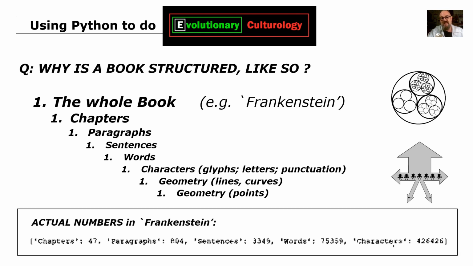And here are the actual numbers of the scale levels or the units of the fractal Holon parton in Mary Shelley's Frankenstein. There's one book, 47 chapters, 804 paragraphs, 3,349 sentences. There's the words, there's the characters, etc. So everything is structured and functions as a fractal Holon parton, even Mary Shelley's Frankenstein, the old classic.